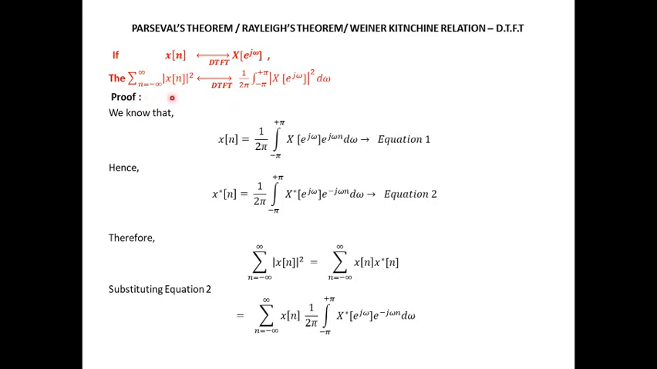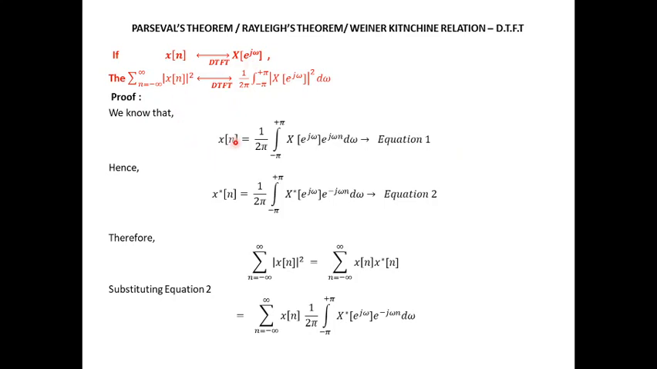This energy which is contained in time domain can be equivalently represented in its frequency domain as 1 by 2 pi integration minus pi to pi modulus of X of e power j omega the whole square d omega. So the proof of this follows by taking modulus of x of n squared, which can be written as x of n multiplied by x conjugate of n. So having that primarily in mind, the inverse DTFT formula x of n is given as 1 by 2 pi integration minus pi to pi X of e power j omega e power j omega n d omega, which is equation 1, which represents the inverse DTFT formula.